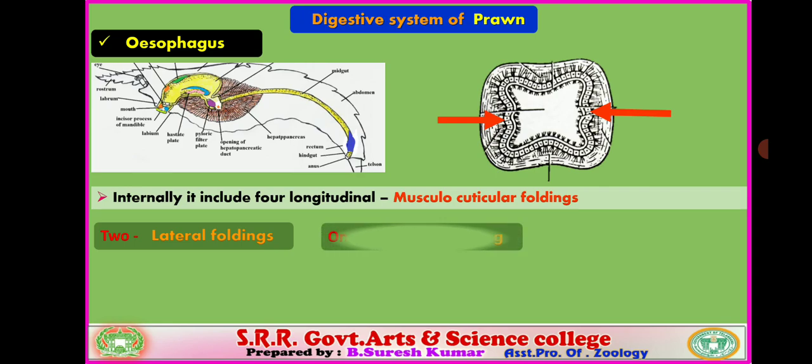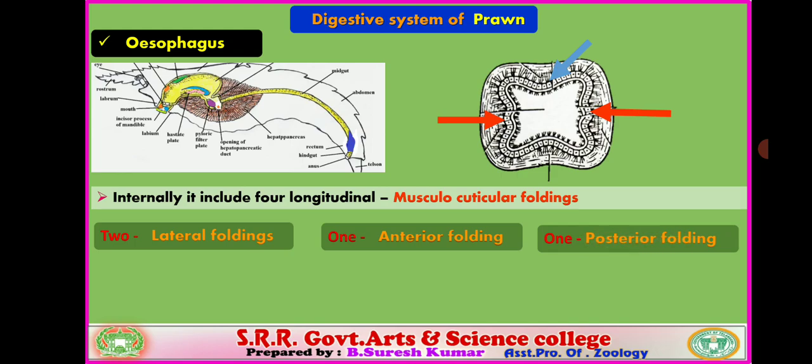Another one is the anterior folding, present towards the anterior side. And next, the posterior folding. So lateral foldings are 2, anterior folding 1 and posterior folding 1. Altogether 4 longitudinal foldings are present.